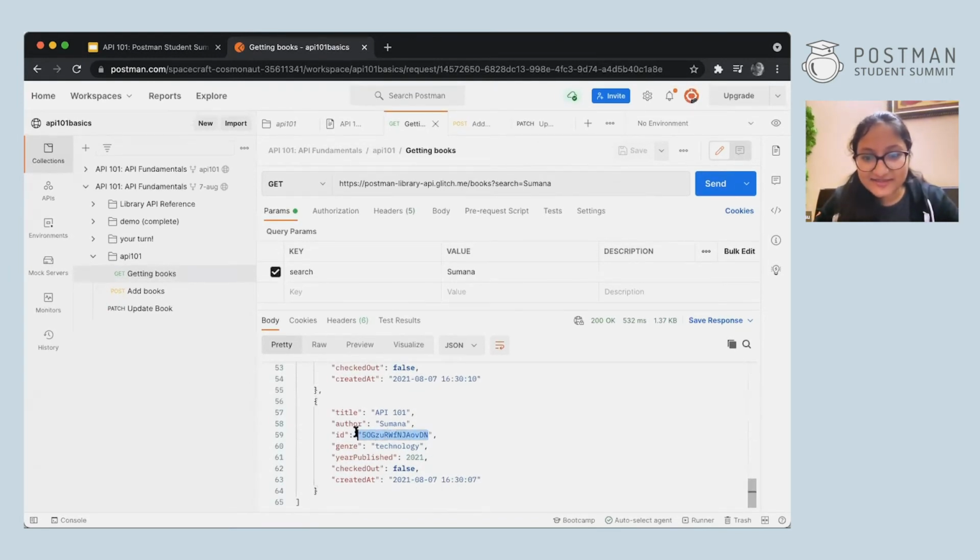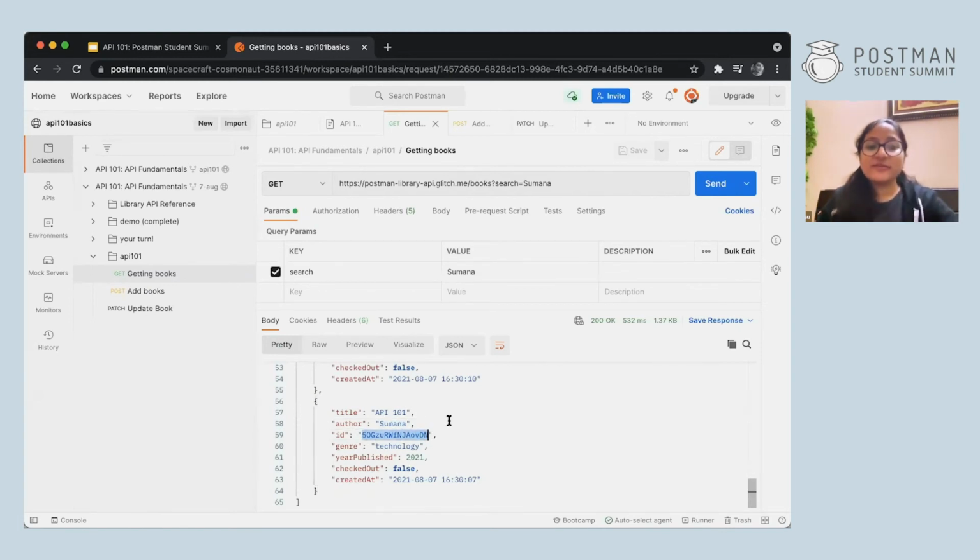I think this is the one I created. So you can use whatever book you have created so that it gets changed in that way only and no one else is changing yours. You can simply search for your author or title or anything by which your book is defined. And you can simply select the ID over here.